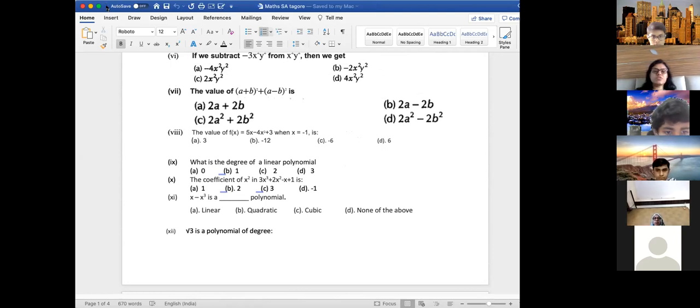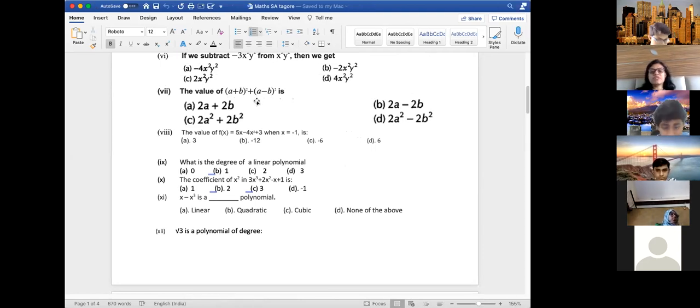This is a plus b whole square plus a minus b whole square. Okay, what will be the answer? This is the formula also: a plus b whole square plus a minus b whole square. What is the formula? What will be the option, A, B, C, D? Anyone can answer.